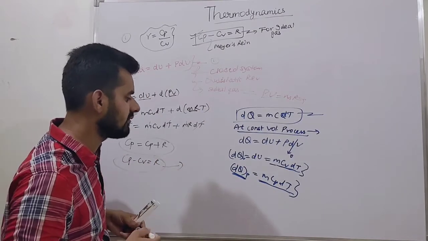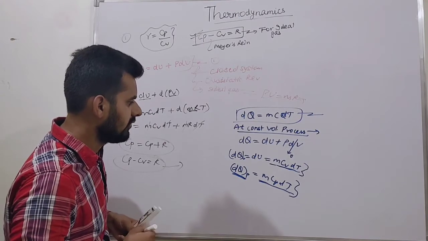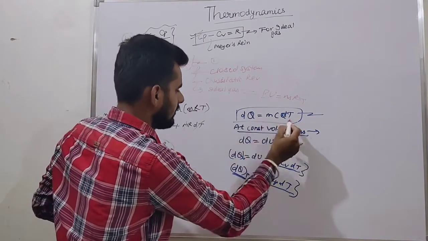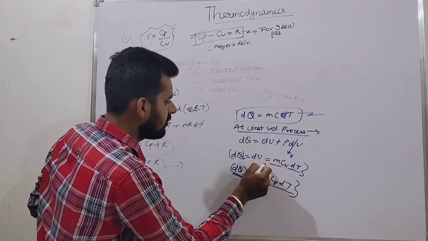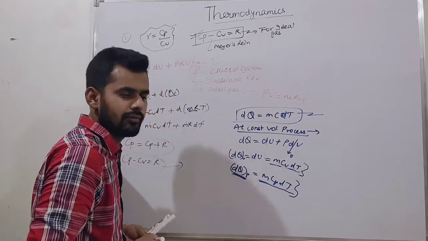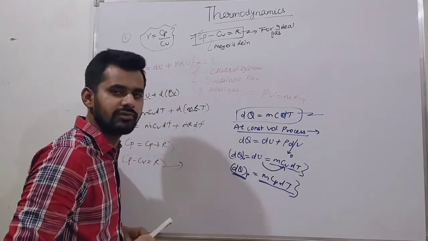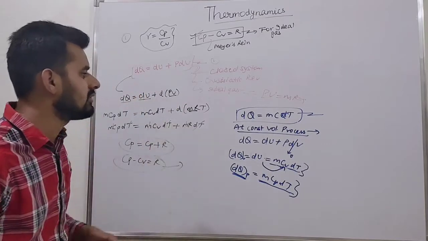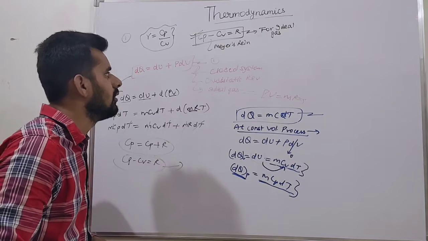For an ideal gas, this relation is valid. Now, we know dQ is this, then dU must be equal to mCv dT. We know this. So these are some points which I am just sharing with you.